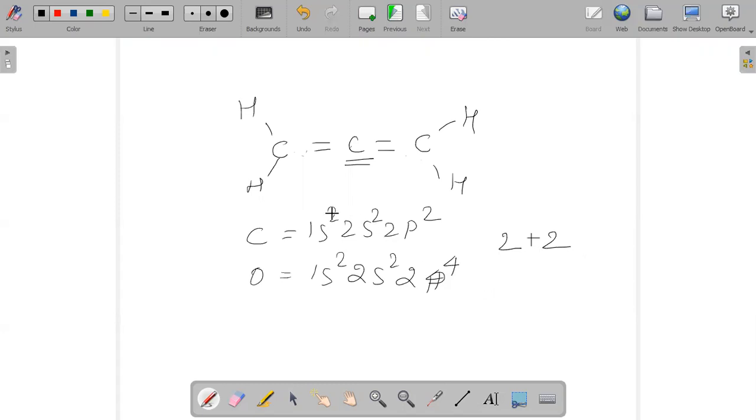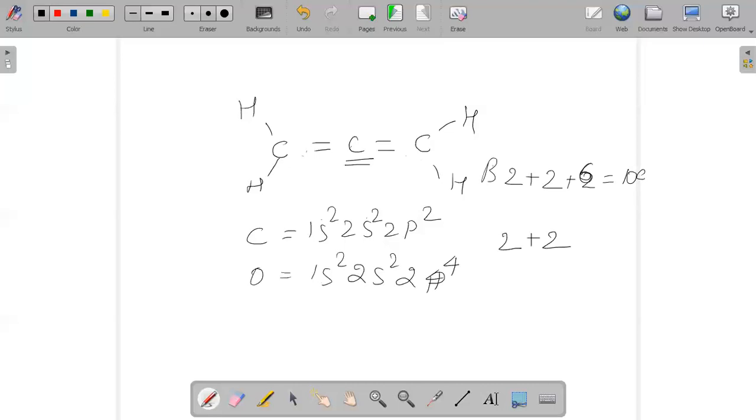For bonding, if we calculate, 1s2 gives 2, 2s2 gives another 2, and 2p2 and 2p4 give another 6, hence 6 plus 2 plus 2, that is 10 electrons.